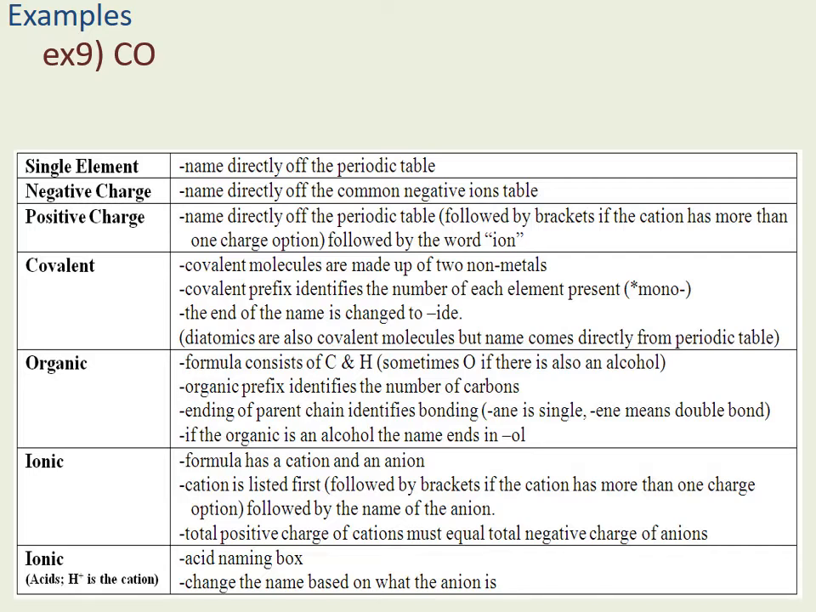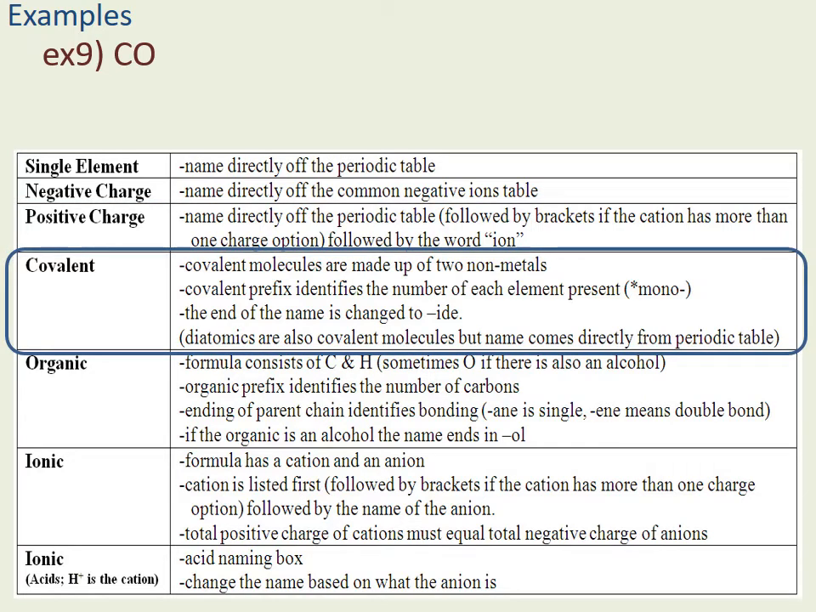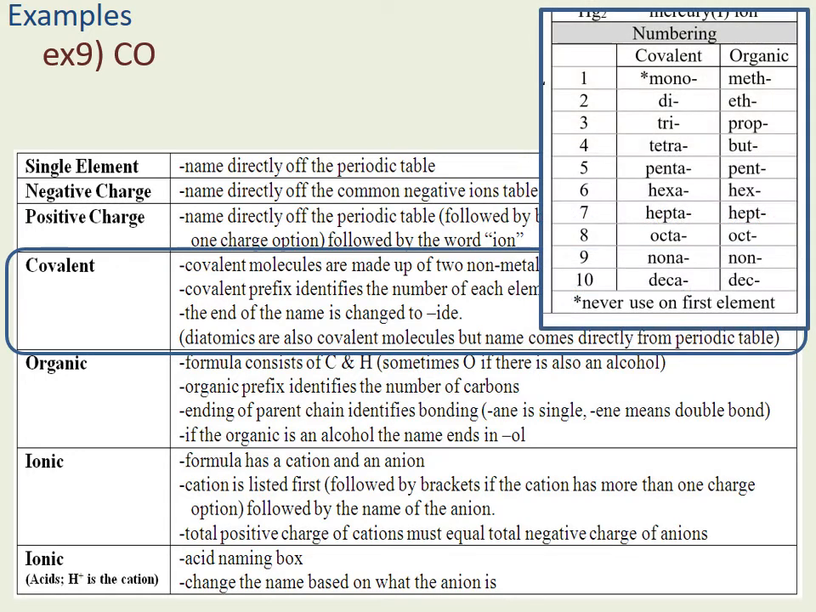Example 9, CO. Again, I have 2 elements here, carbon and oxygen, so it's not a single element, nor do we have a negative or a positive charge. It is a covalent molecule because it is made up of 2 nonmetals. So I will need to use my covalent prefix data table.